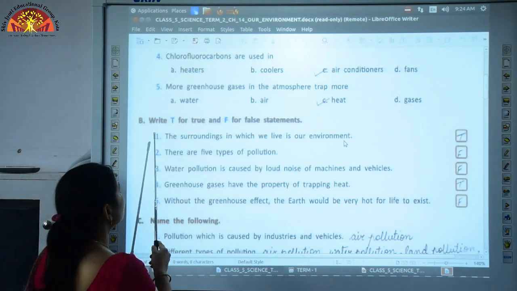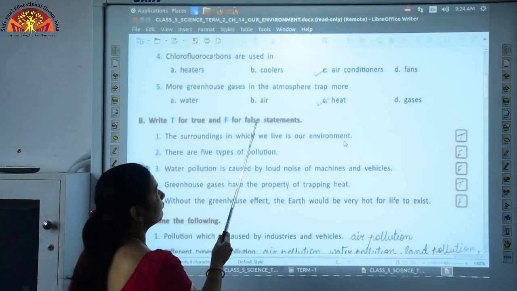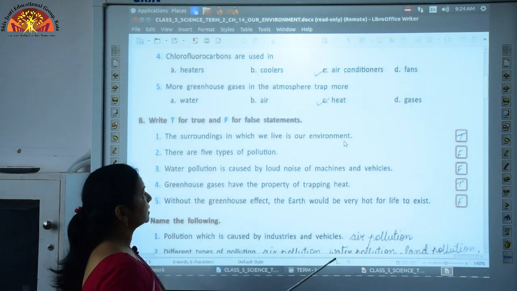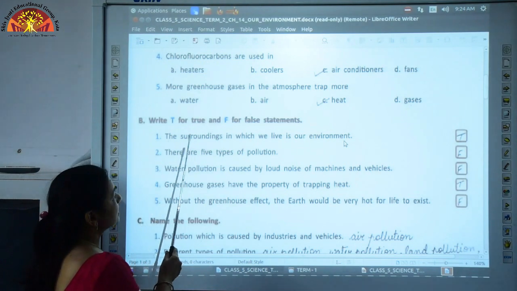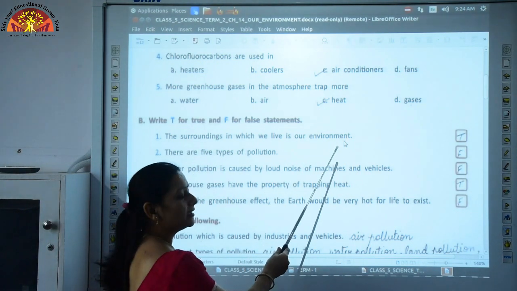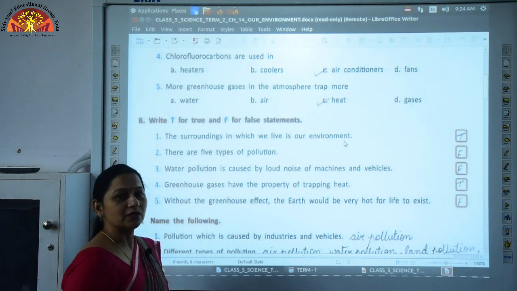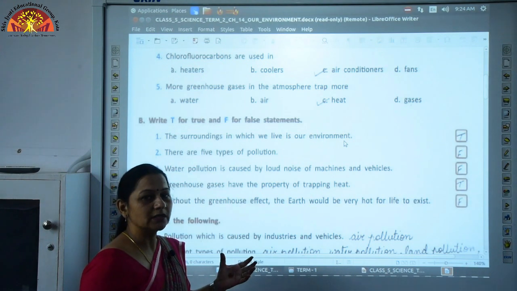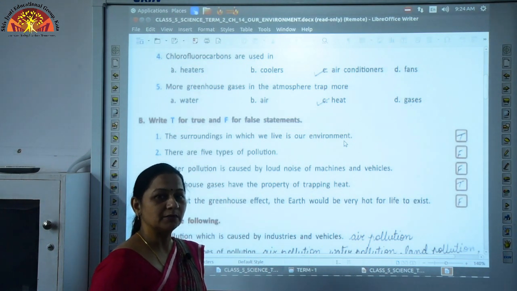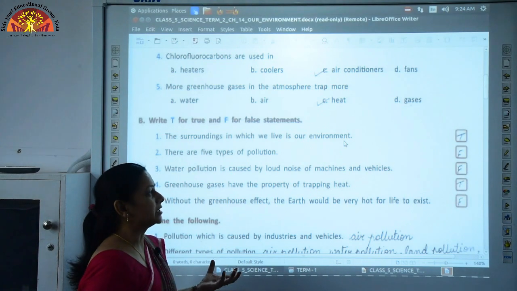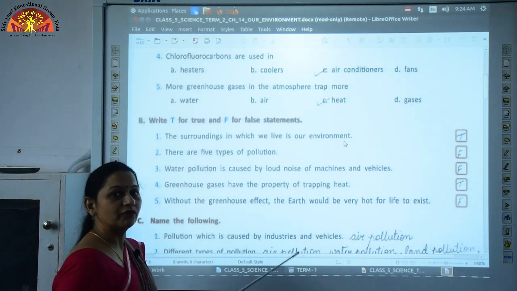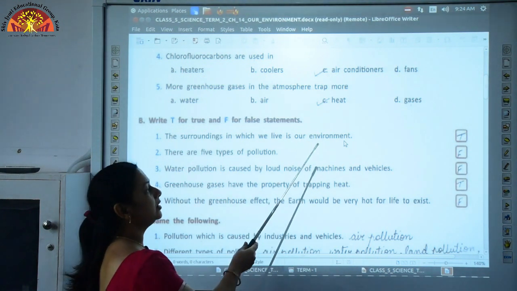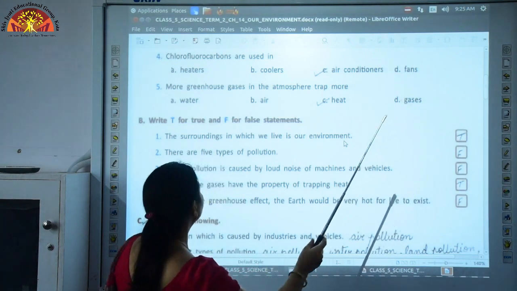Now, the B question, write T for true and F for false statements. You have to write T and F in the block provided. The first one, the surroundings in which we live is an environment. Yes, environment is the surrounding in which we live. All the surroundings like plants and animals make up our surroundings, may be biotic, may be abiotic. This is called environment. So, the answer is true.